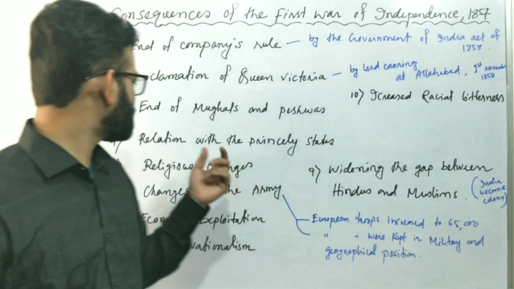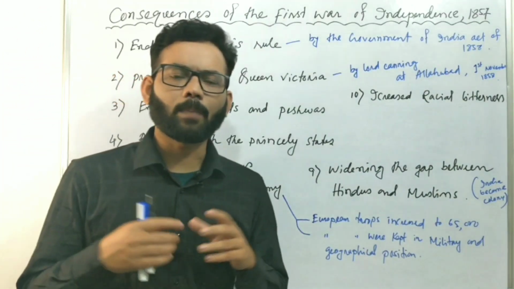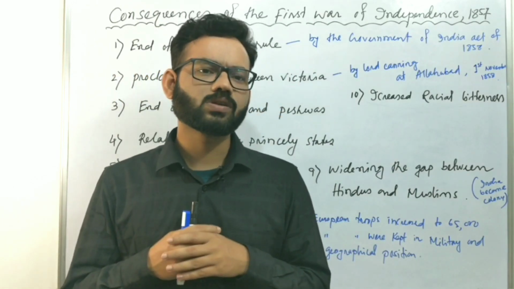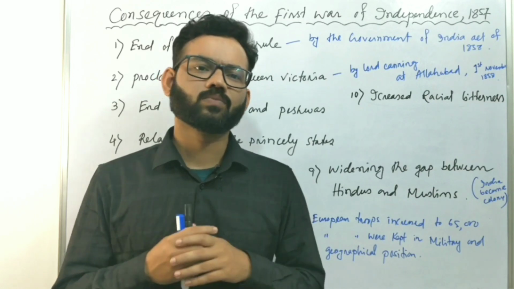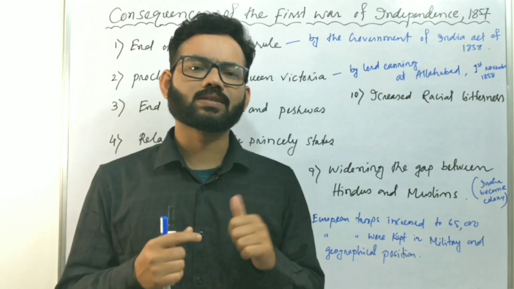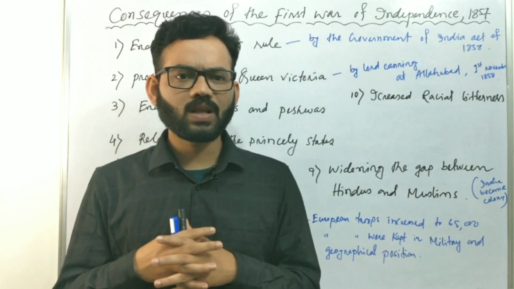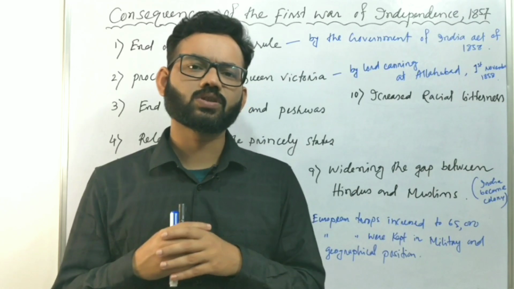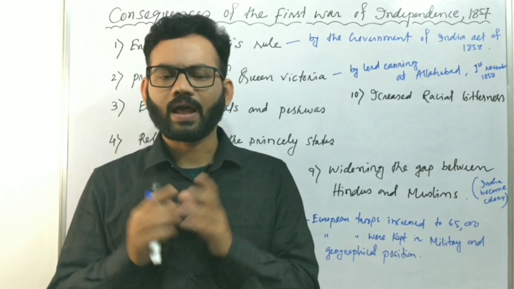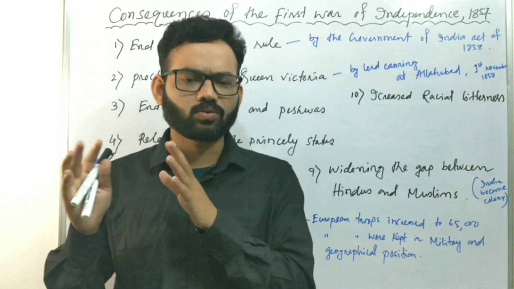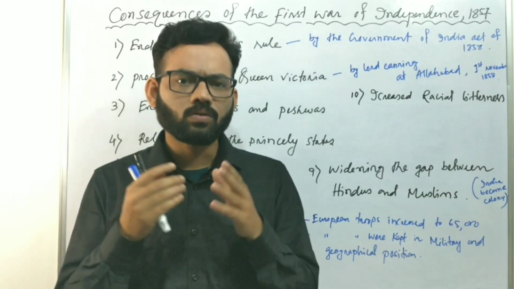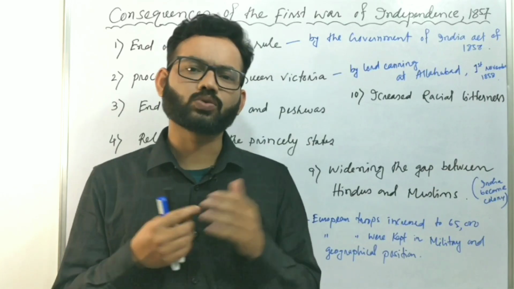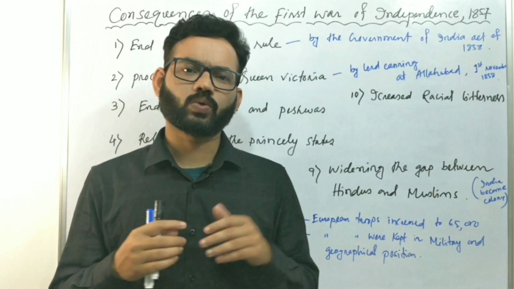Number four result is the relation with the princely states. After the revolt of 1857, the British Crown, or the British government, abandoned the doctrine of lapse and other policies that were made to annex the territories of India. After the abandonment of such policies, the Indian states or princes became more friendly, and the relation between the British government and those princes became normal, and some rulers became loyal to the British government after such policies were withdrawn.